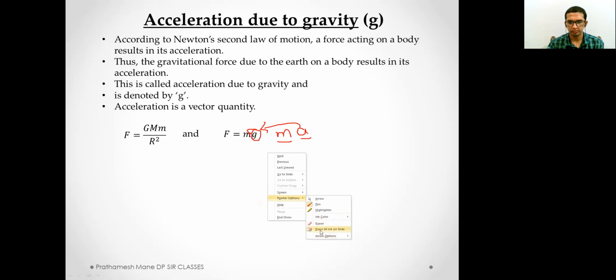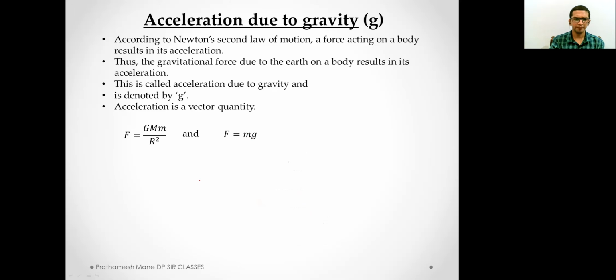We continue. From these two formulas we can conclude that both are equal to the same thing: F is equal to G M m upon r square, and F is equal to mg. Here mg will be equal to G M m upon r square.